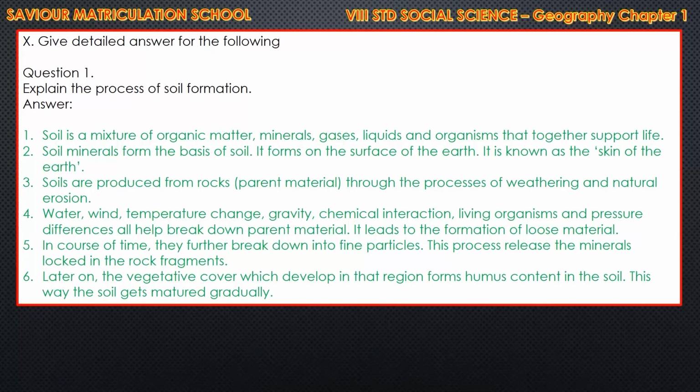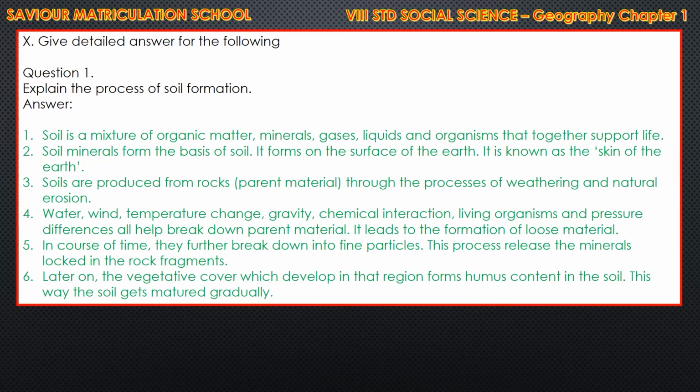Answer. Point 1. Soil is a mixture of organic matter, minerals, gases, liquids and organisms that together support life. Second point, soil minerals form the basis of soil. It forms on the surface of the earth. It is known as the skin of the earth. Third point, soils are produced from rocks, that is parent material, through the process of weathering and natural erosion.